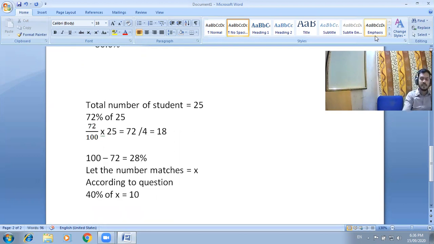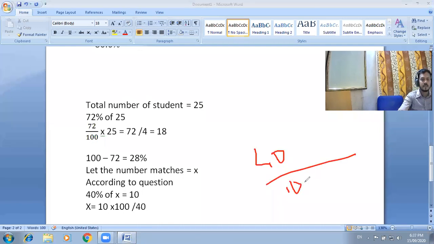So 40 divided by 100 times X equals 10, so X equals 10 into 100 divided by 40. That is the simplification. How? Because we can write 40 divided by 100 into X is equal to 10.